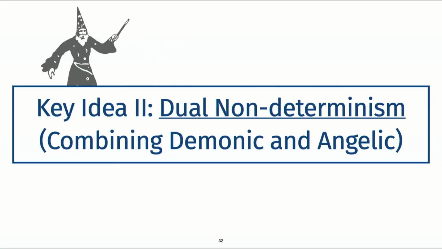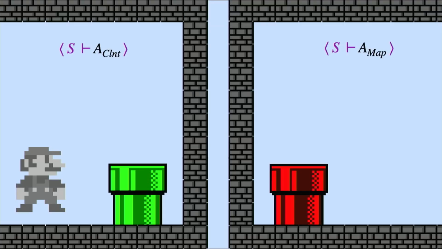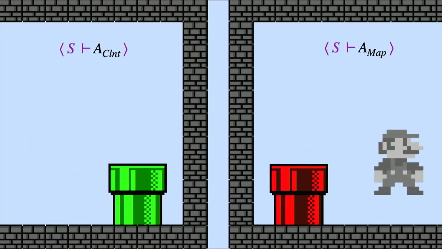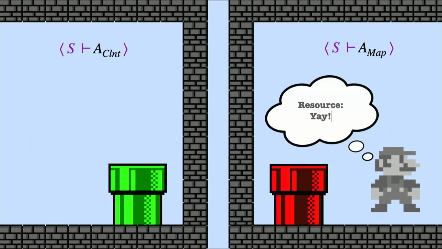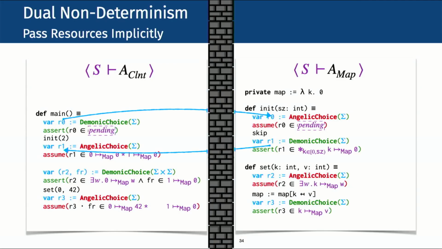And here comes our second key idea, the use of dual non-determinism as a technique to implicitly pass resources. Dual non-determinism, meaning the combination of demonic and angelic non-determinism, effectively works as a backdoor that can transport data from one module to another module without changing the type of argument and return values. So we replaced the explicit argument passing before with this demonic and angelic non-determinism. And note that we are not changing the argument type as before, and we can keep working on contextual refinement.